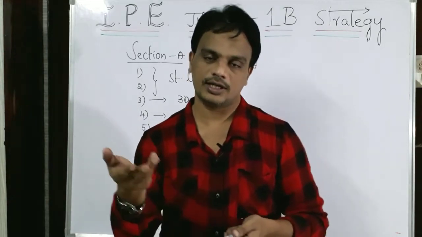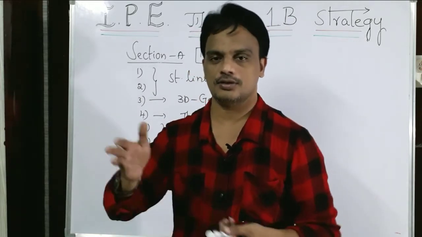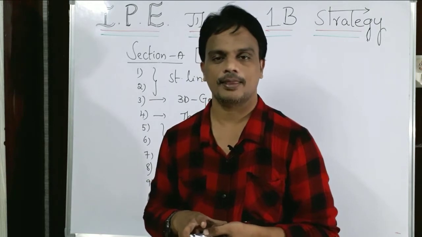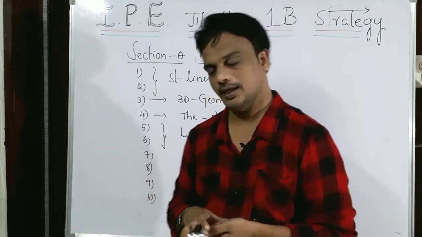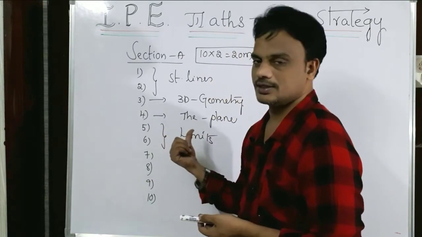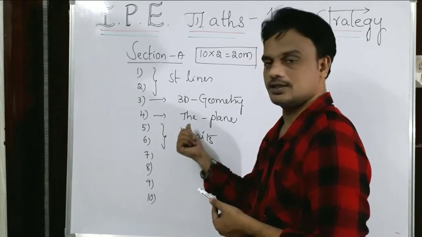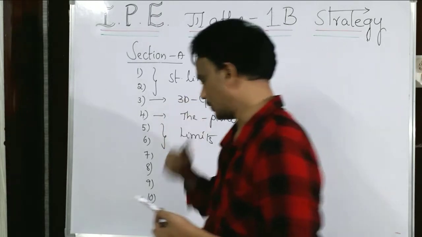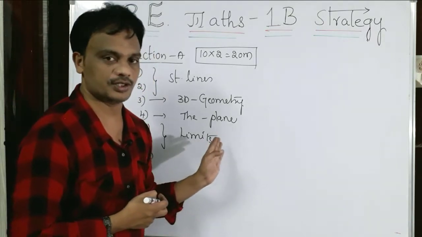Whenever we get a 0 by 0 form, by substituting, that is the factorization method, rationalization method, and infinite limits. From that we are going to get 2 questions. So from the limits, of course, sometimes we may get a question from continuity also.